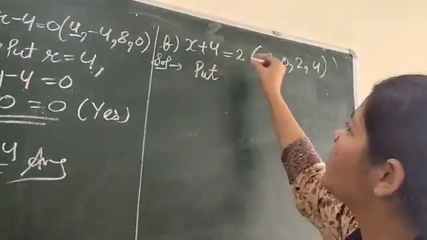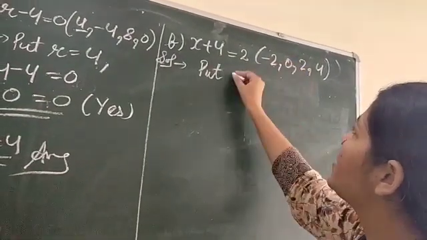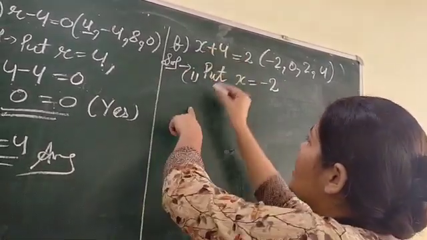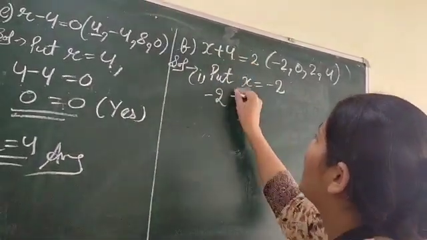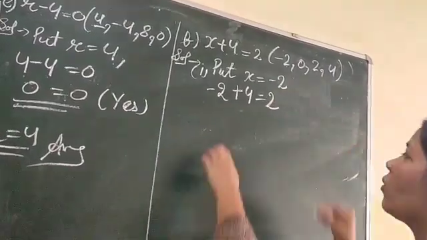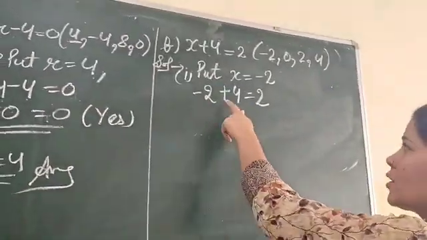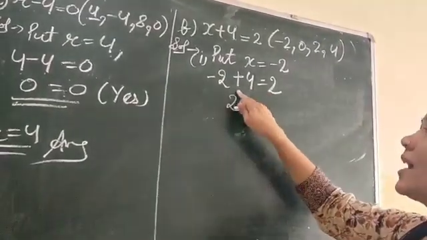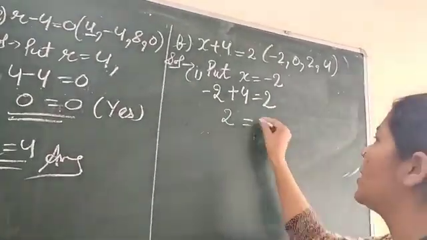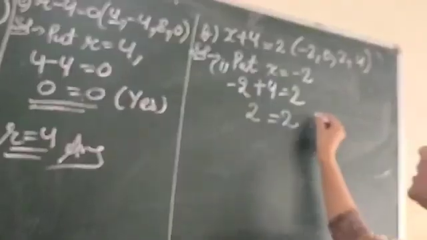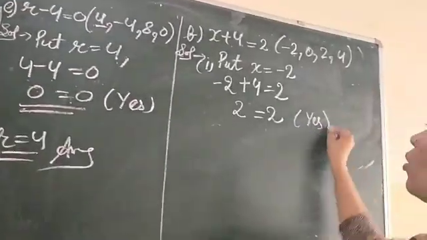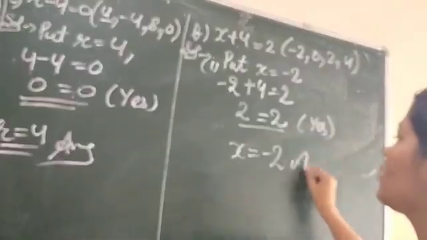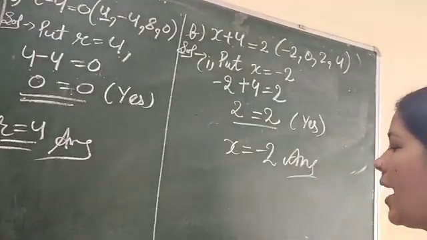Next, x plus 4 is equal to 2. Put instead of x, what will you put here? Minus 2. Right, first case. So instead of x, you will write minus 2 plus 4 is equal to 2. Now minus plus plus, so you will do minus. So 2 will come, and the bigger number is 4. What is the sign of 4? Plus. So plus will come. Is equal to 2. Now left hand side is equal to right hand side. Both are equal by using minus 2. So the answer is x equals minus 2. Okay class?